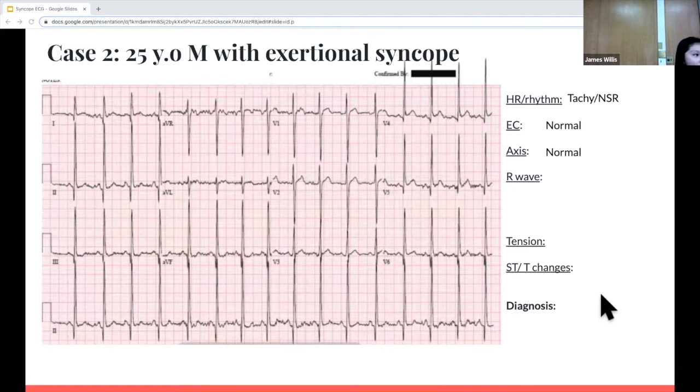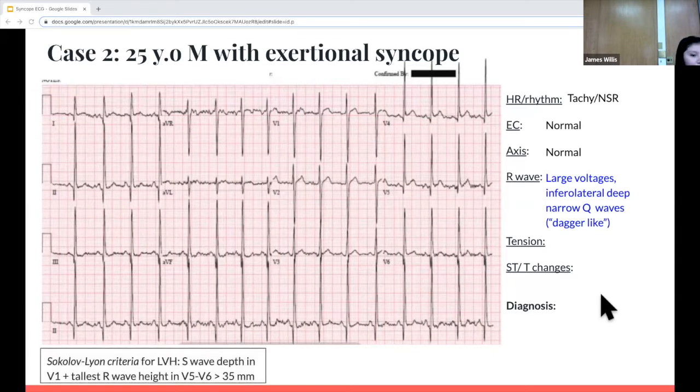Now, what about the R wave? Do they seem small or big? Yeah, so it's big, so we can think of large voltages. And also, if you look at the inferior and lateral leads, you'll see narrow Q waves that are described as dagger-like.